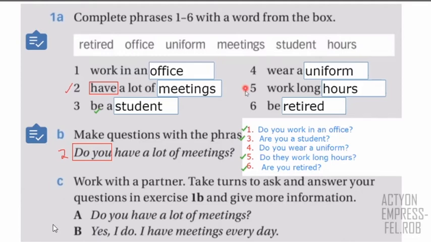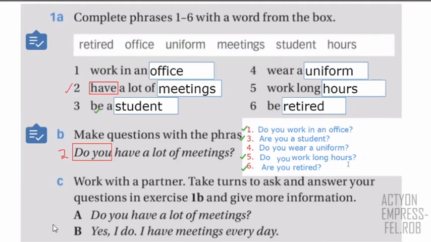In this case, we use do because all the questions are for you. So when you use the word you, the only possibility is do, right? So in that case, we have this. We're going to practice these questions in groups, right? So all the questions are for you, so I'm going to put do you. Okay, so you're going to work in your groups and you have to ask these 6 questions.